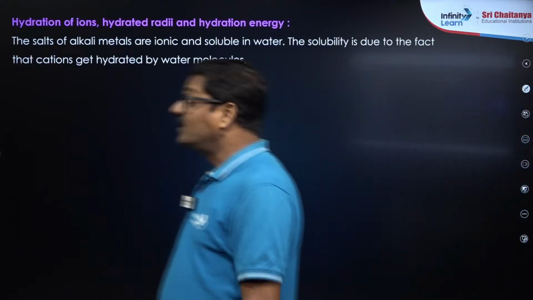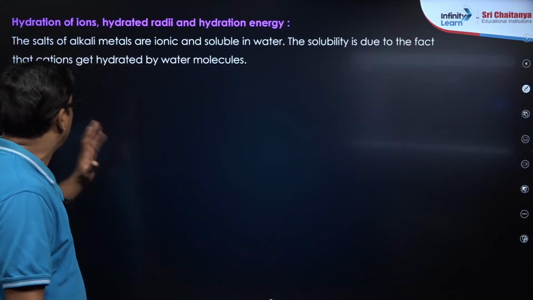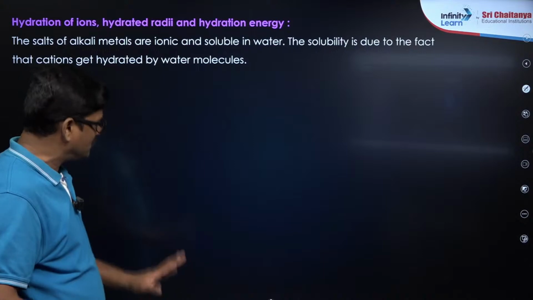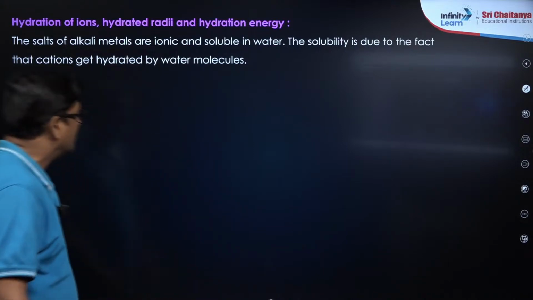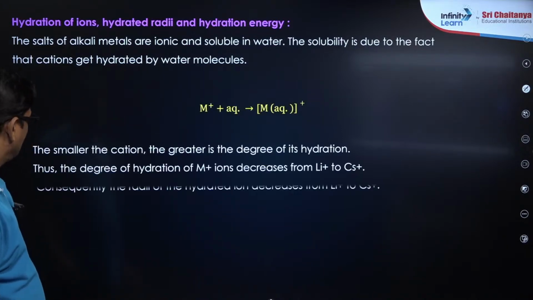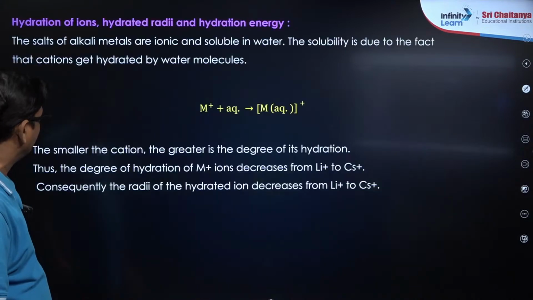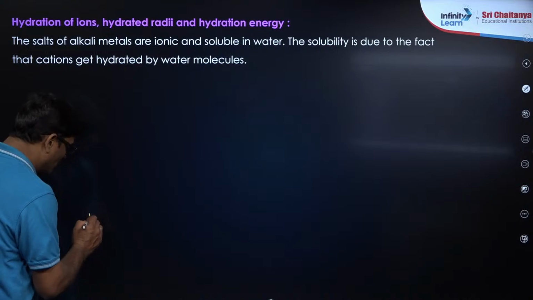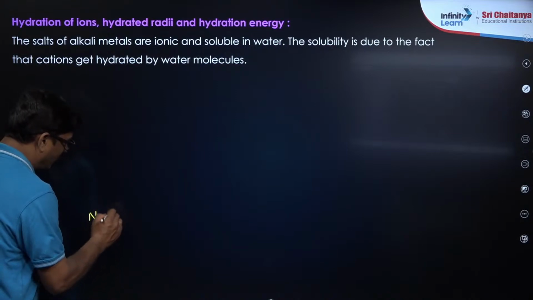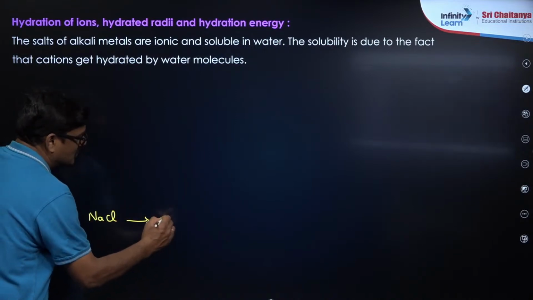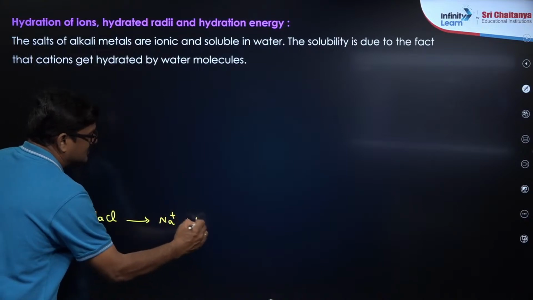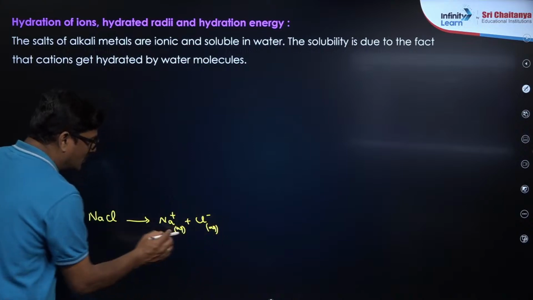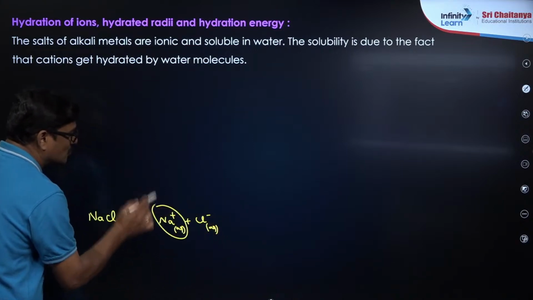Now let's talk about hydration of ions. That's very important. Hydrated cations. What is the meaning of hydration of ions? Let me explain. Let us talk about sodium chloride. It gives rise to Na plus and Cl minus in aqueous solution. What is this aqueous here? Water molecules are surrounded around the sodium.